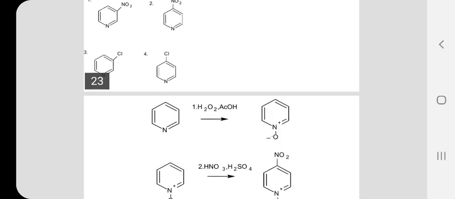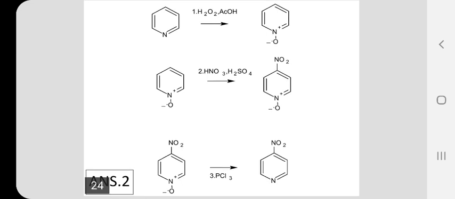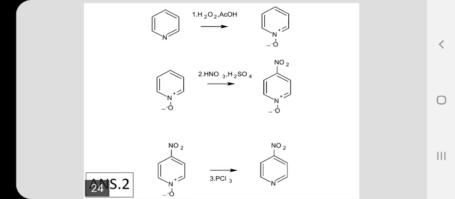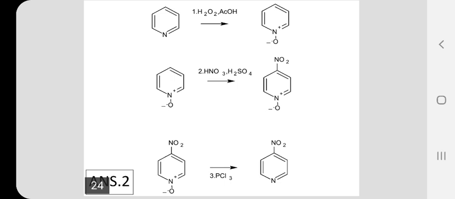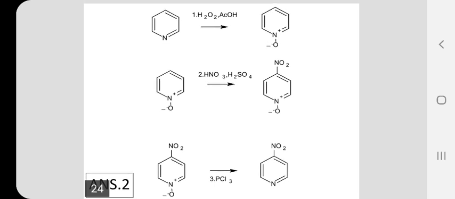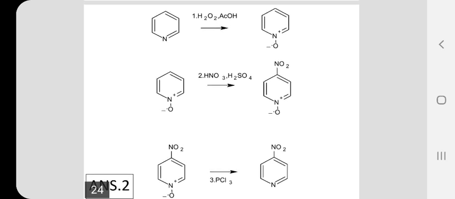So these are the reaction sequences I have explained. Pyridine, first when it is treated with hydrogen peroxide and acetic acid, you get pyridine N oxide. Pyridine N oxide, when it is treated with nitric acid and sulfuric acid, you get 4-nitropyridine N oxide. When this is treated with phosphorus trichloride, the oxygen is removed and you get 4-nitropyridine as the product. So the correct answer for this question is choice number 2.